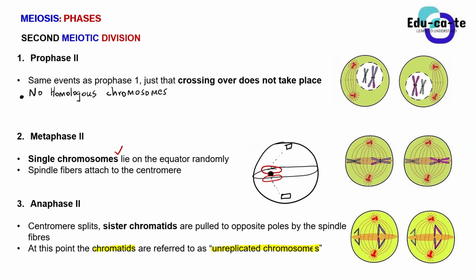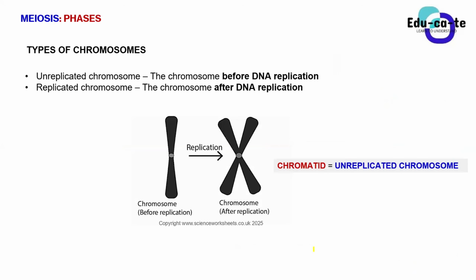So actually, a chromatid is a chromosome. But now you'll be like, what's happening then? How come a chromatid is a chromosome? Let me remind you what you have learned in grade 10 and you didn't give attention to. We've got 2 types of chromosomes. We have got unreplicated chromosomes. We have got replicated chromosomes. What is the structural difference between these 2?